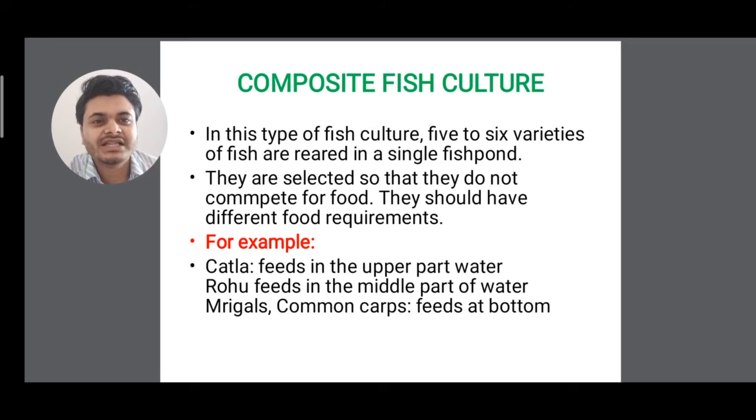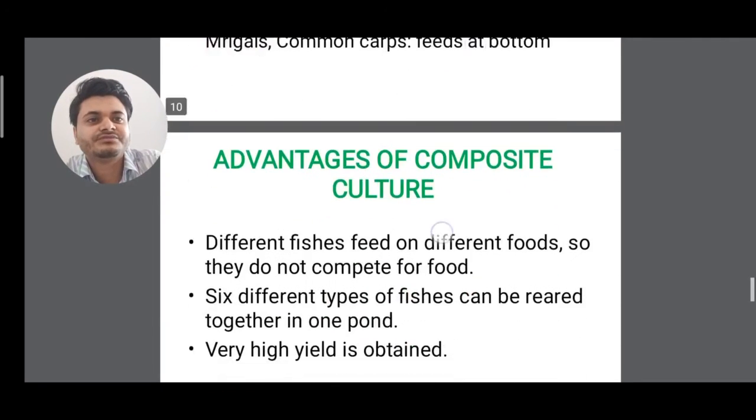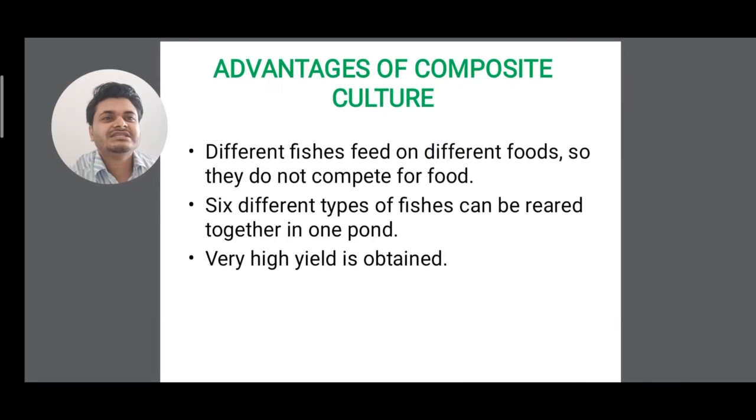For example, katla feeds in the upper part of the water, rohu feeds in the middle part of the water, and mrigal and common carps feed at the bottom, clear. So there is surface feeder, bottom feeder, and column feeder. Now advantages of composite culture. So what are the advantages? Different fishes feed on different foods, so they do not compete for food.